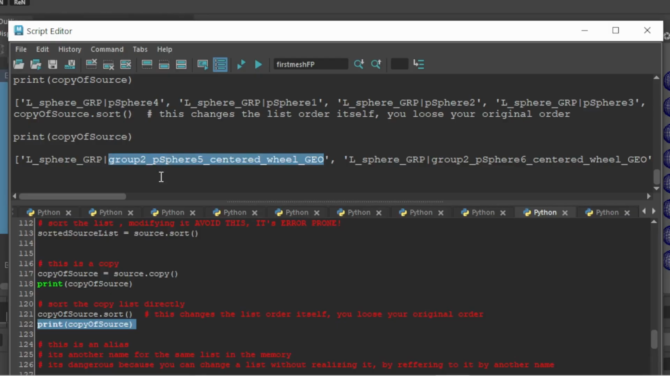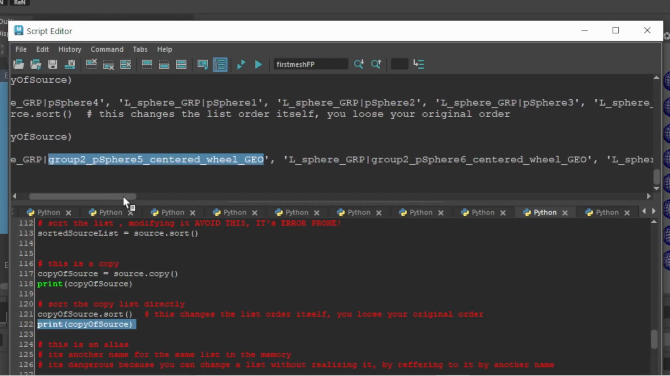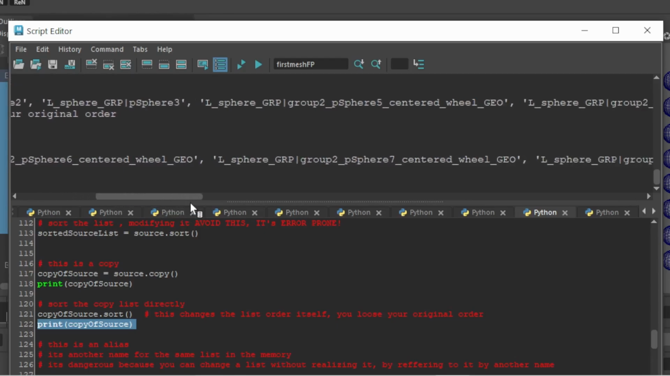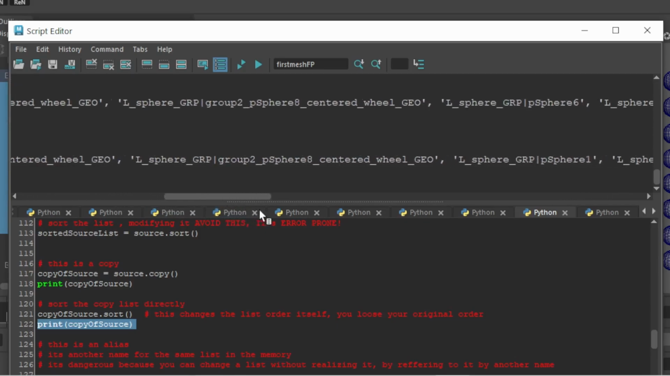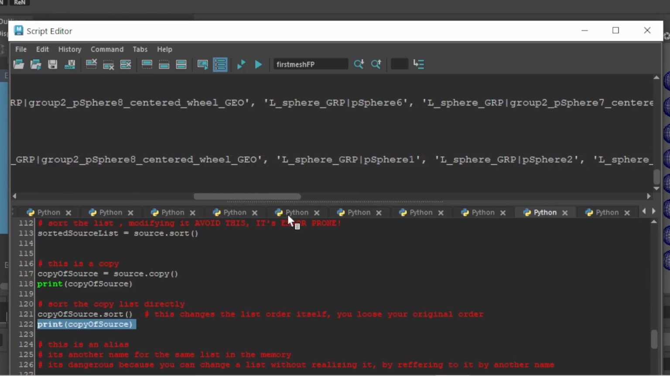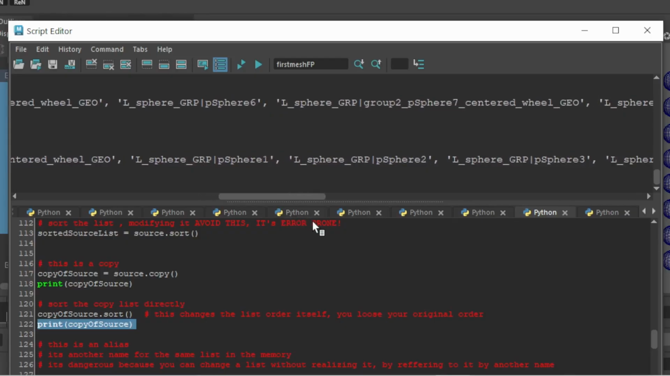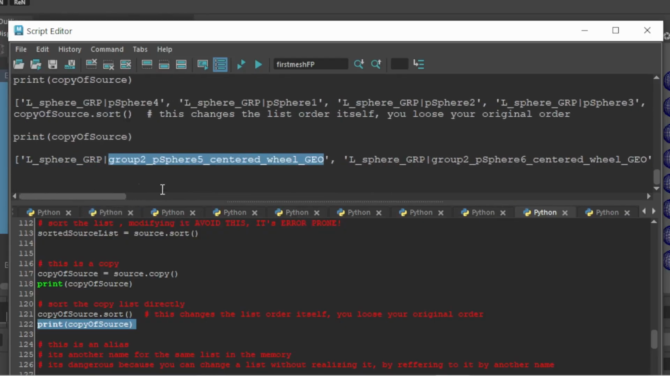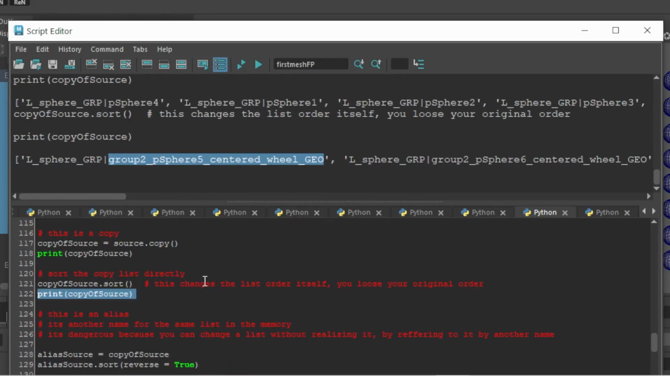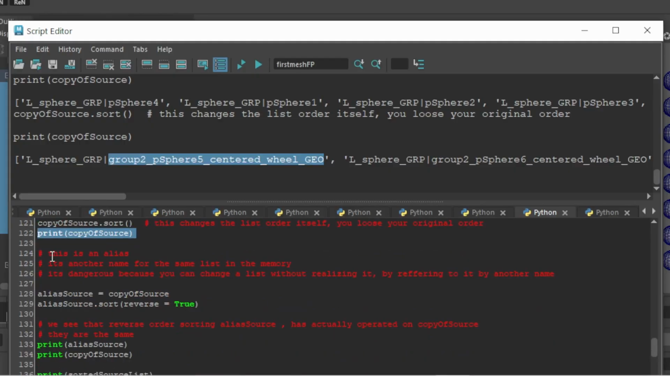Okay, so if you look at it, psphere 5, 6, 7, 8. So it seems to be going up, and that's the default behavior of that method. So let's have a look here. So why did we make the copy?